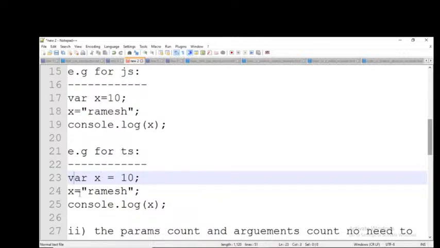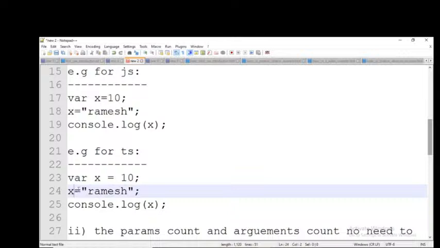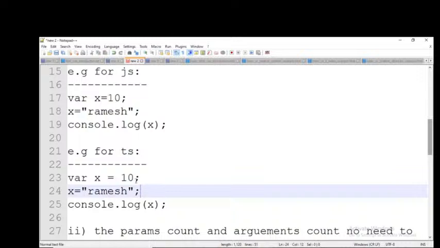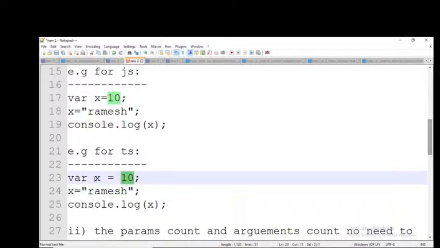So line number 23 and 24. What is the first value? 23 only. So what type of data is it? It is a number. So automatically this x will accept only numbers.